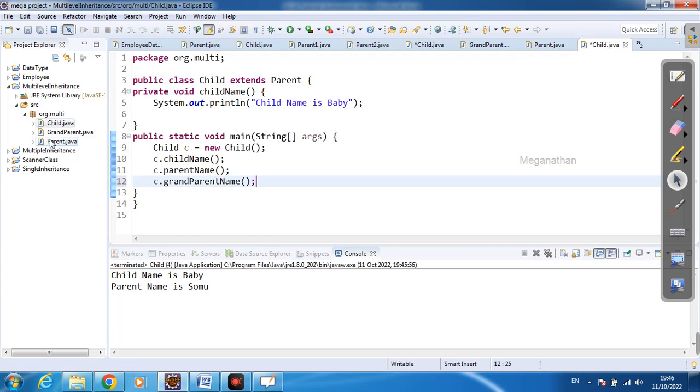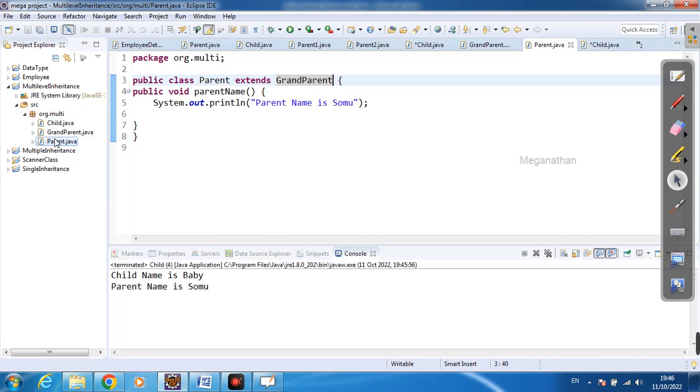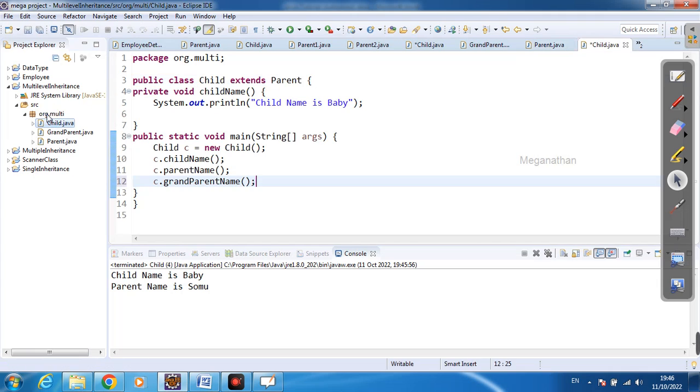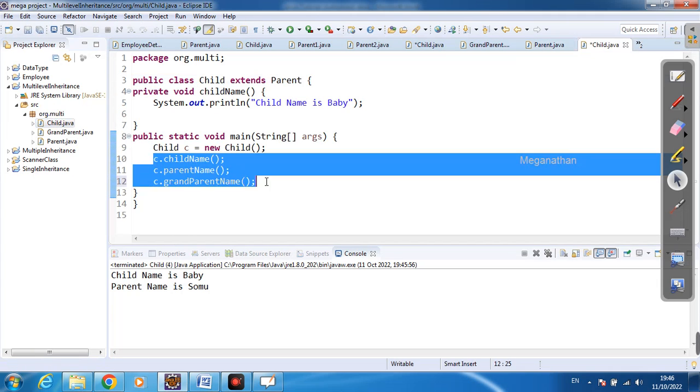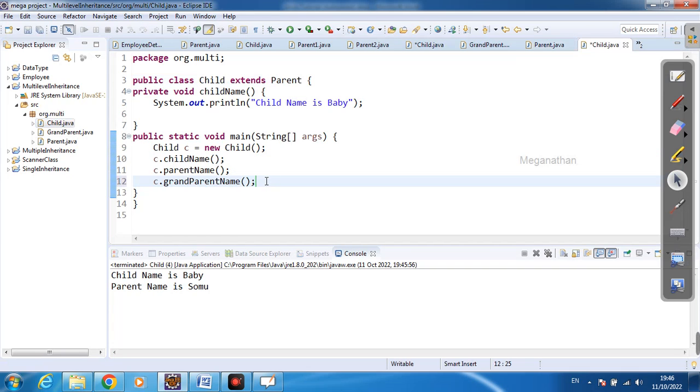So first I access the grandparent class in the parent class, after that I access the parent class in the child class. This way I can access three methods present in three classes. This is called multi-level inheritance.